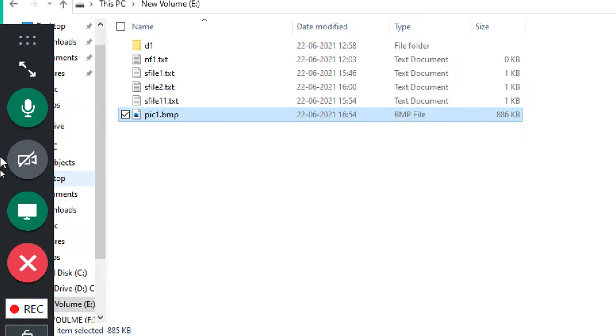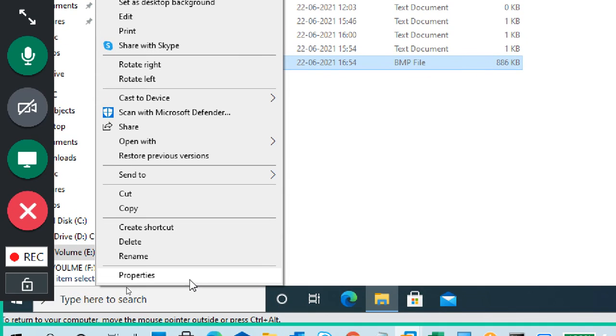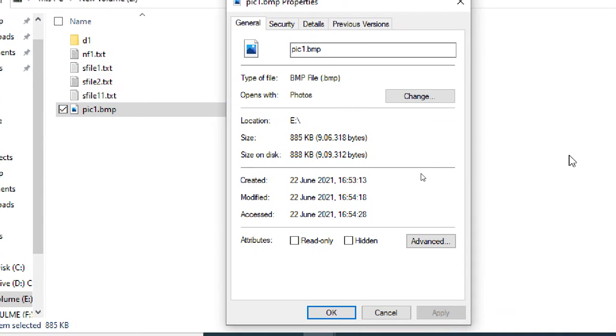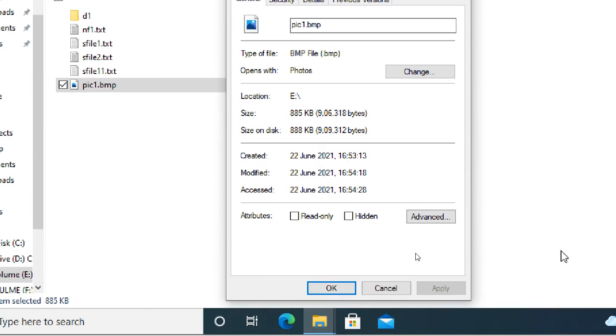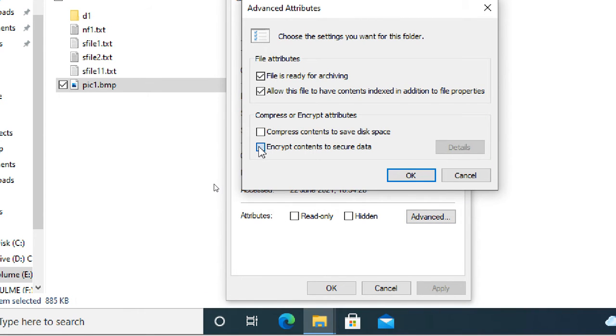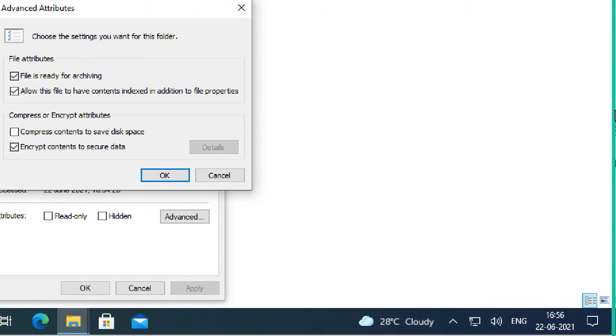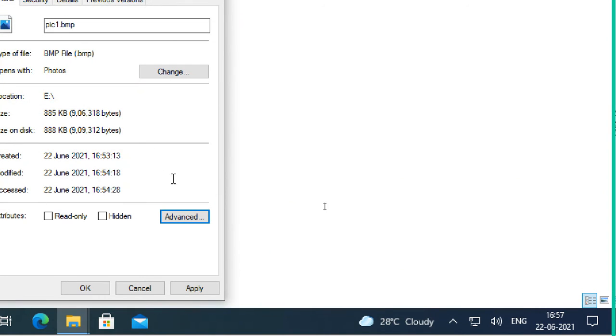Again, this is the file. Click on it, right click, properties, then which tab? Advanced. Encrypt contents to secure data. So here I click on OK. Okay, click OK and apply. I just click on apply.